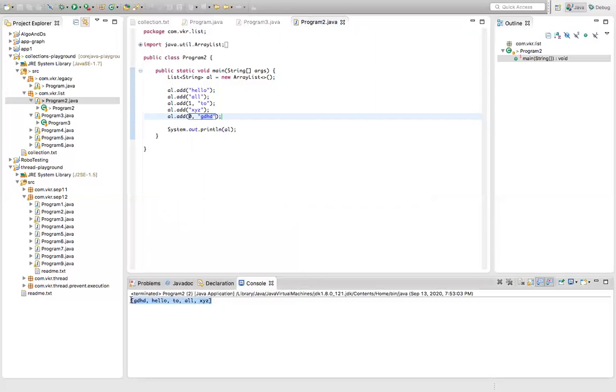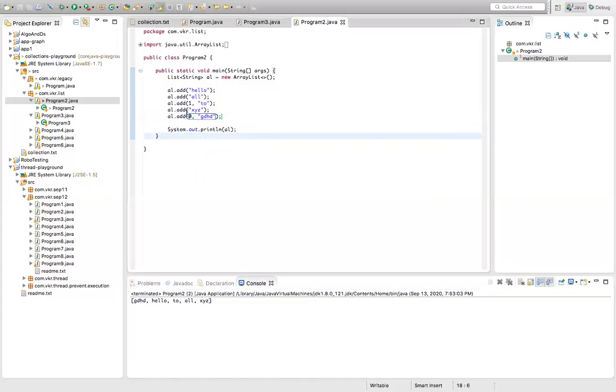Array list is a collection class which will take care of adding the elements anywhere. If you want to add the element here, you can add. If you want to add the element here, you can add. If you want to add the element at the last, you can add. Now let's go and see the next program.